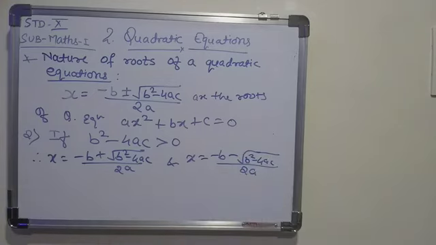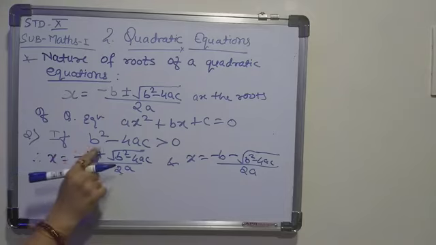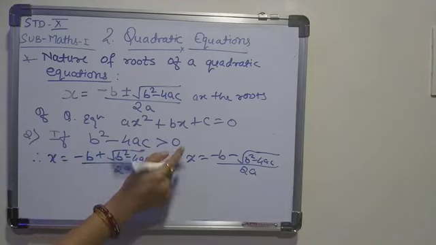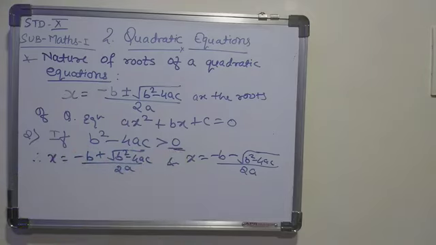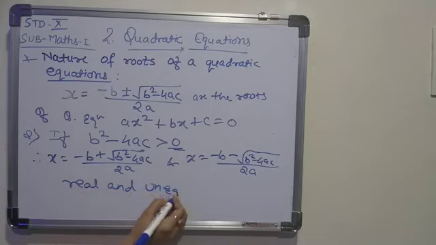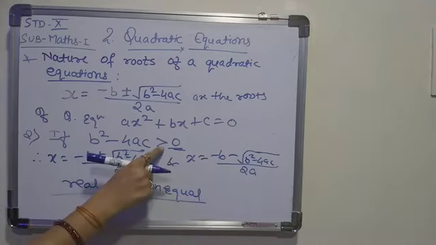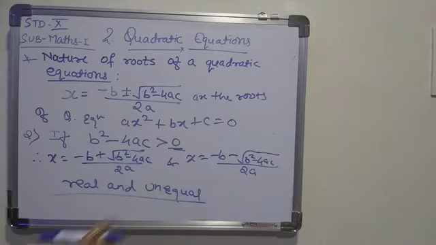These are the roots of the equation. So if your b square minus 4ac is greater than 0, then the nature of the root will be real and unequal, right? If it is equals to 0, then it is real and equal. If it is greater than 0, then it is real and unequal.